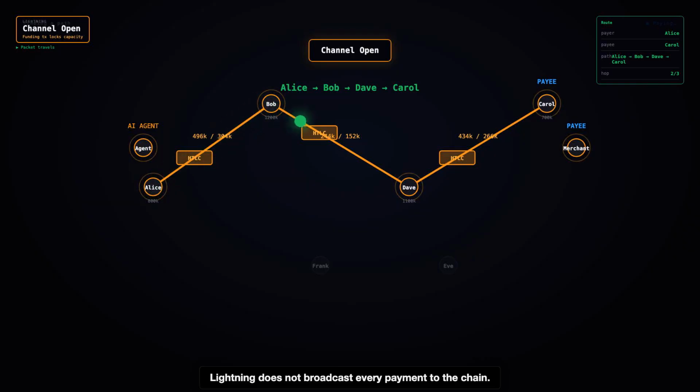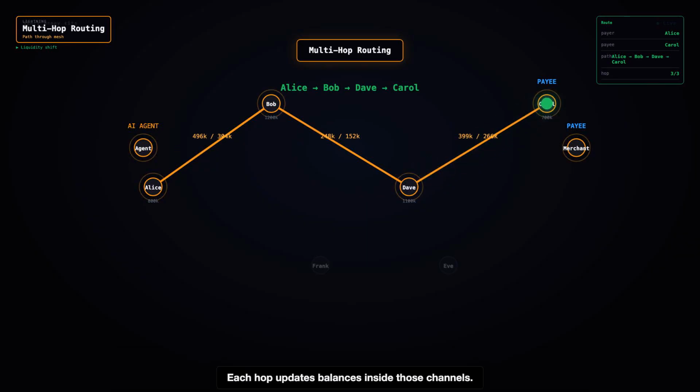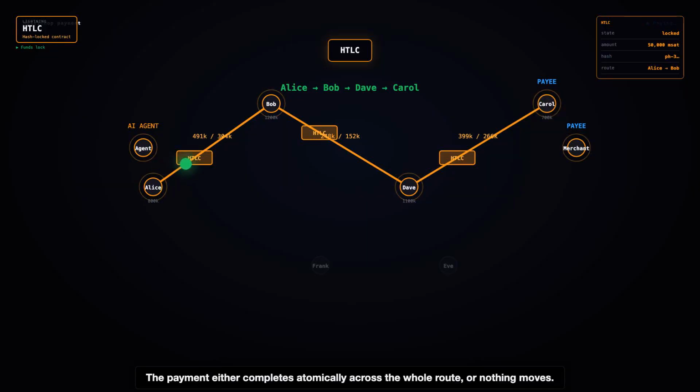Lightning does not broadcast every payment to the chain. When Alice pays Carol, her wallet finds a path through nodes that already share open channels. Each hop updates balances inside those channels. The payment either completes atomically across the whole route, or nothing moves.